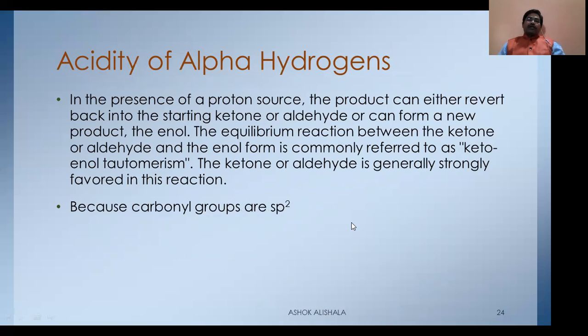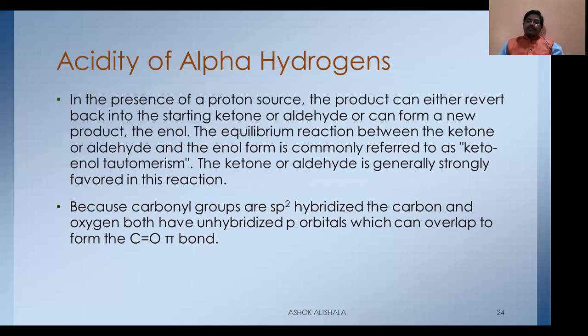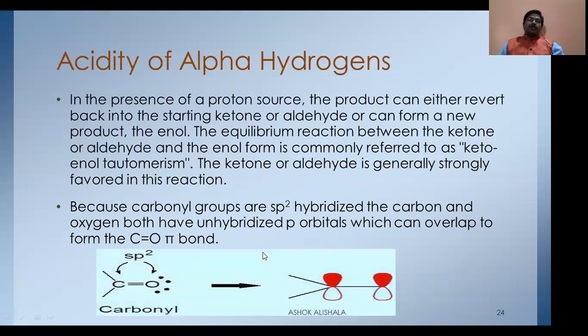Because carbonyl groups are sp2 hybridized, the carbon and oxygen both have unhybridized p orbitals which can overlap to form the carbon oxygen pi bond. And see, this is the case. It is having a pure p orbital, and the oxygen is also having a pure p orbital.